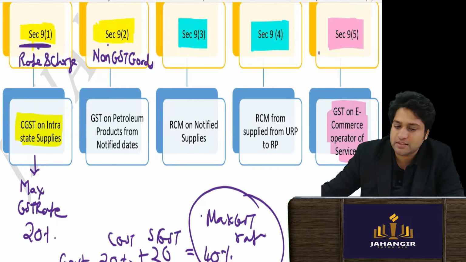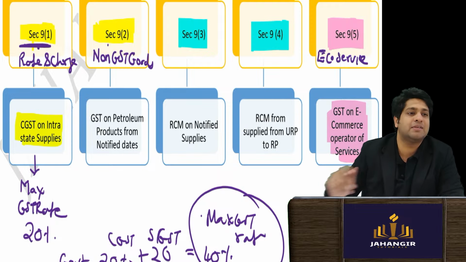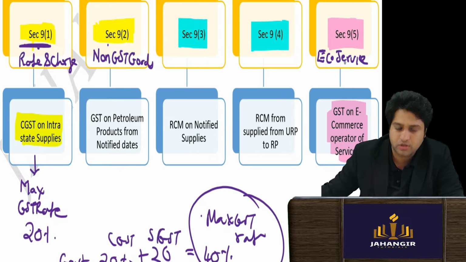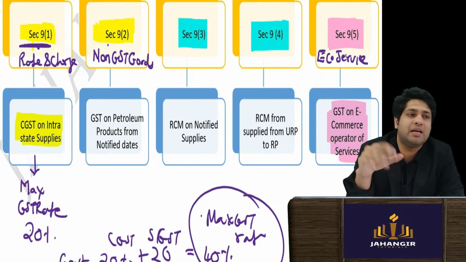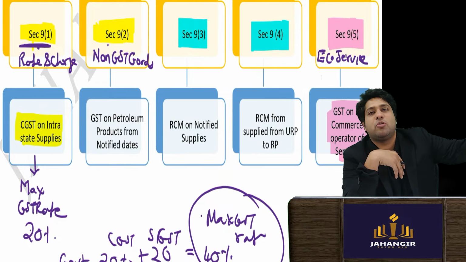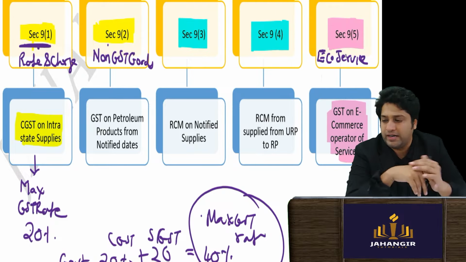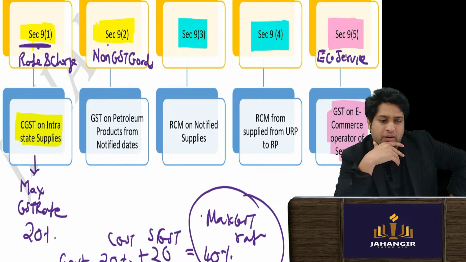So whenever e-commerce operator of service is there, 9 subsection 5 will be applicable. E-commerce for services. Sir, can you give me example of e-commerce? I'm asking you, give me an example which will fall under 9 subsection 5, where it's an online operator, an e-commerce portal, where services will be provided.